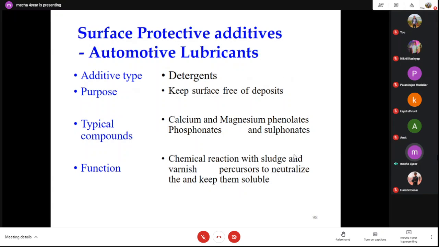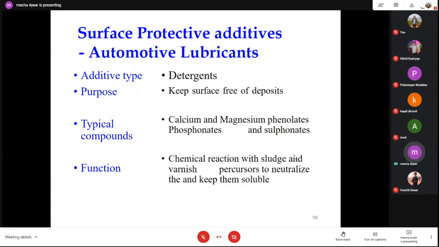Detergent is also used in the lubricant, and its objective is to keep the surface deposit free. No deposition should happen on the surface, whether due to rusting, corrosion, or dust particles. So it keeps the surface of the gear, or any metallic surface, clean.